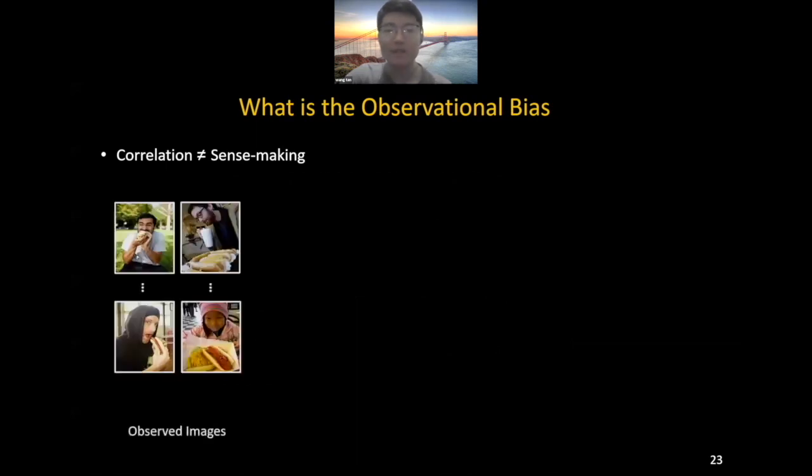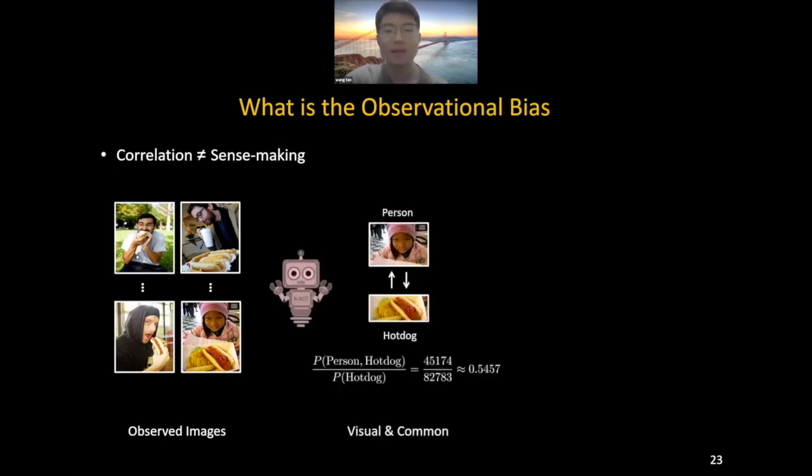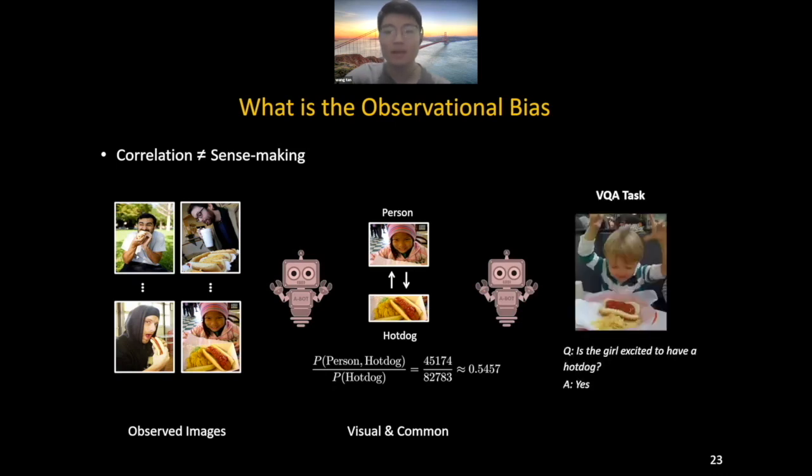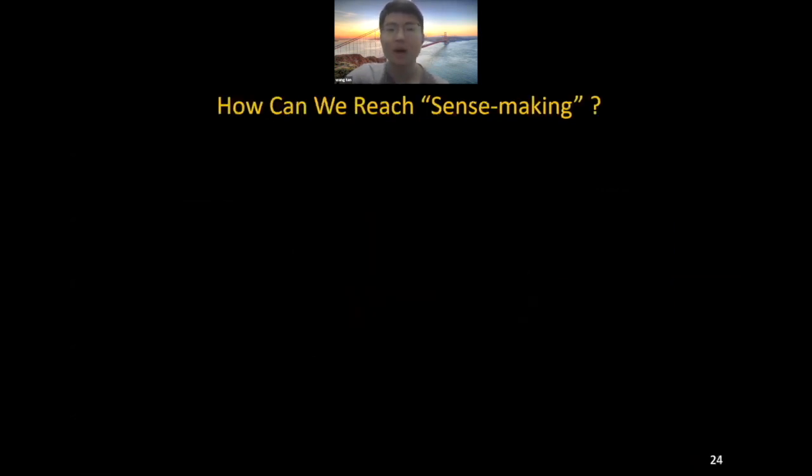For example, given a large number of images containing both person and hot dogs, the machine may build superior correlations between the entity of person and hot dog, since they are commonly observed together too many times. Then, in downstream tasks, for example in VQA, we ask, is the girl excited to have the hot dog? The machine may wrongly attribute the attention to the hot dog rather than the person, which leads to cognitive errors and is not sense-making. How can we reach sense-making? Sense-making denotes the unchanging true cause for the existence of one object.